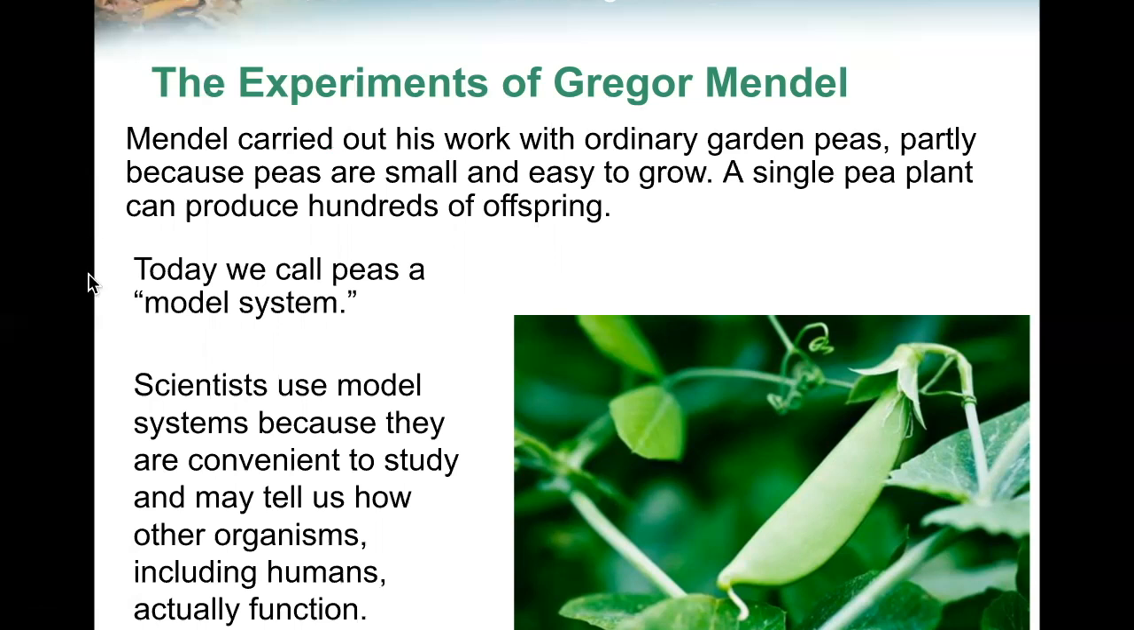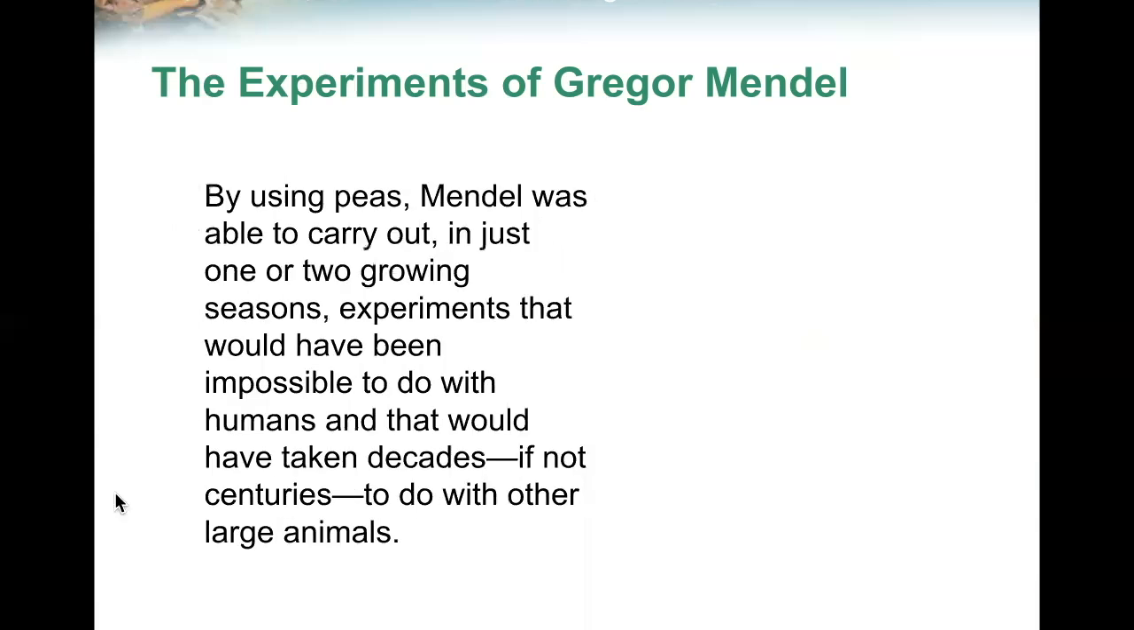Today, we call peas a model system. Scientists use model systems because they are convenient to study and may tell us how other organisms, including humans, actually function. By using peas, Mendel was able to carry out, in just 1 or 2 growing seasons, experiments that would have been impossible to do with humans and that would have taken decades, if not centuries, to do with other large animals.